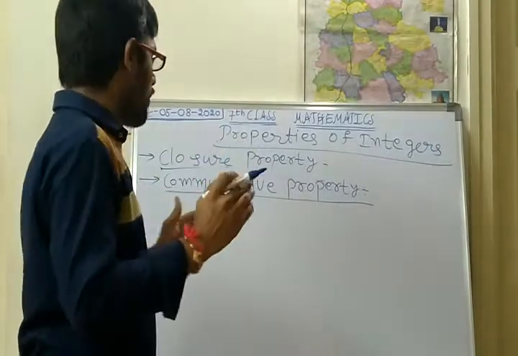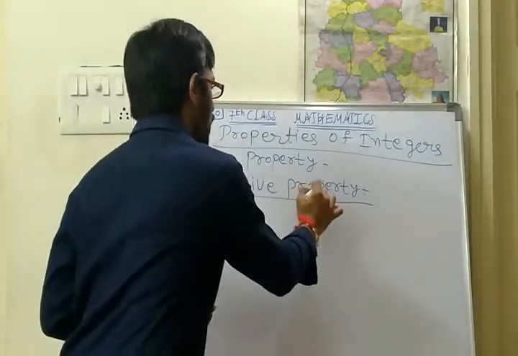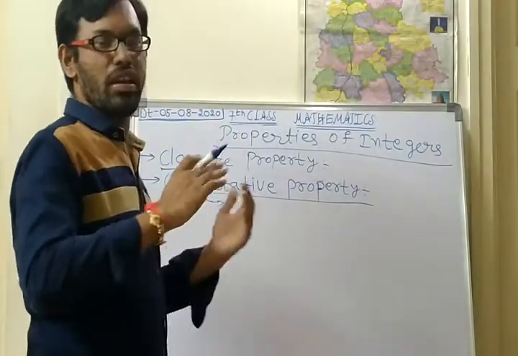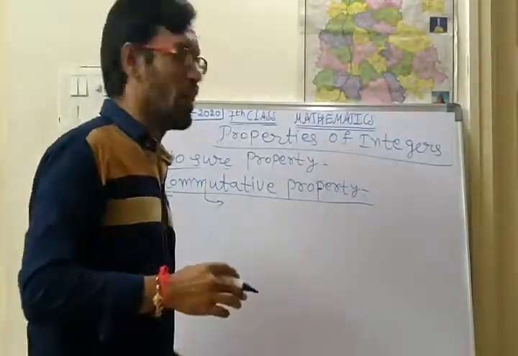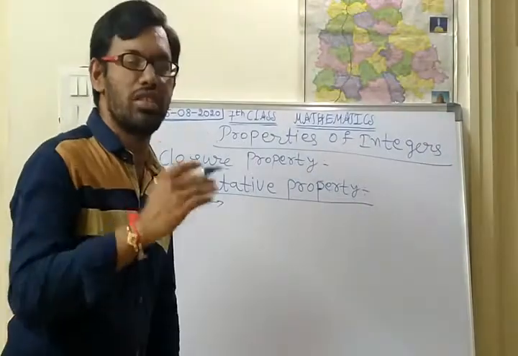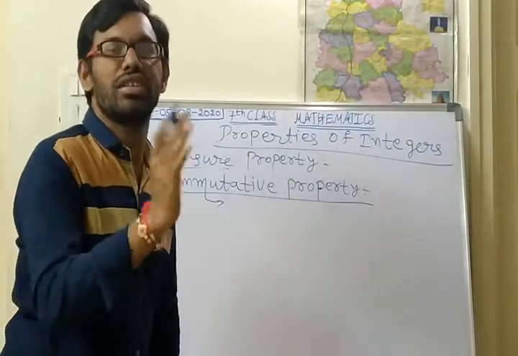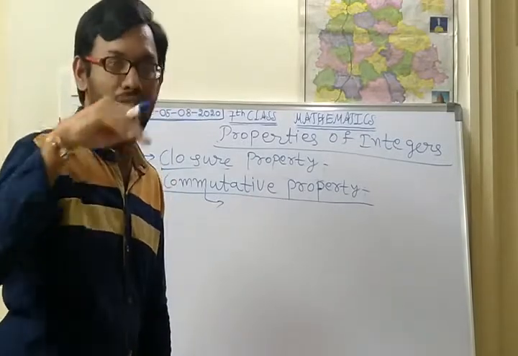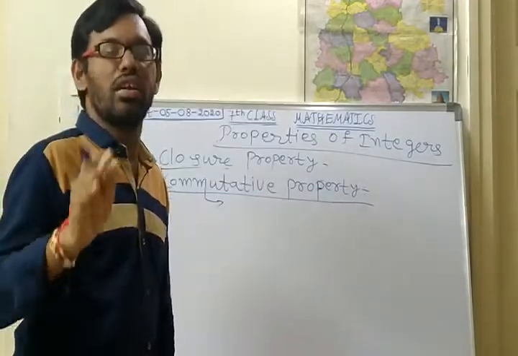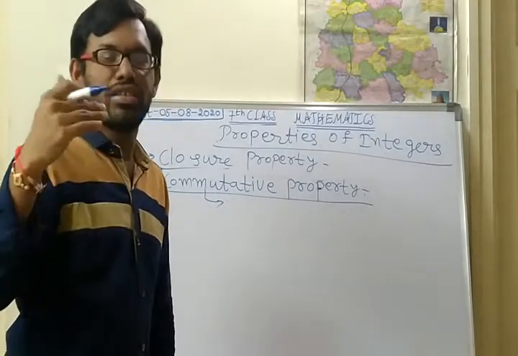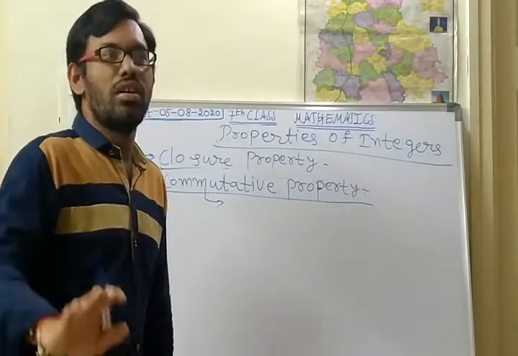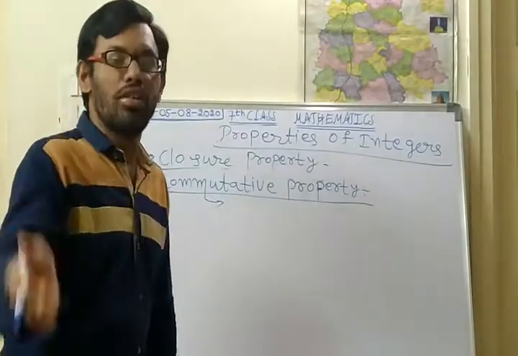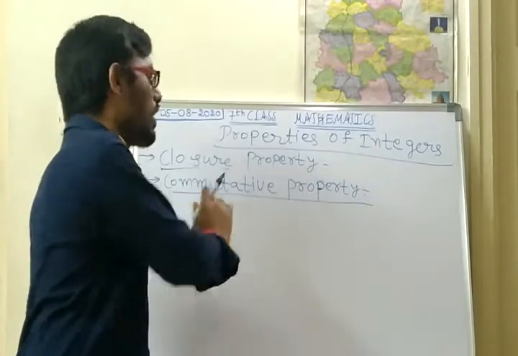Commutative means changing the numbers. In general, commutative means changing the ideas or changing the personalities or changing anything, transferring or changing or making some sort of modifications. That is called commutative.